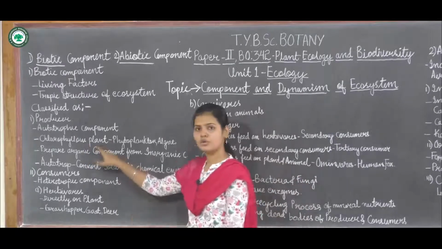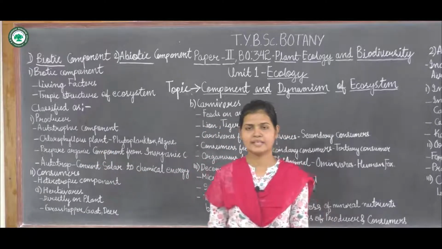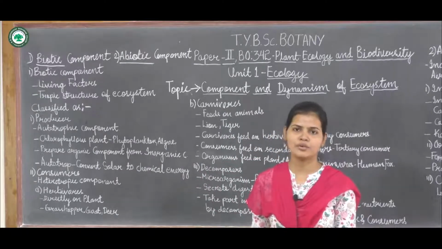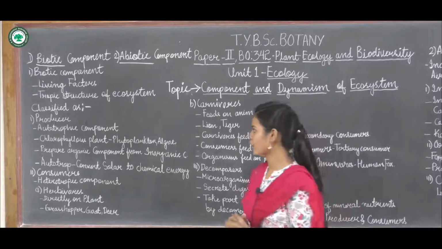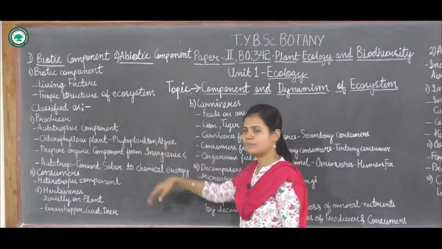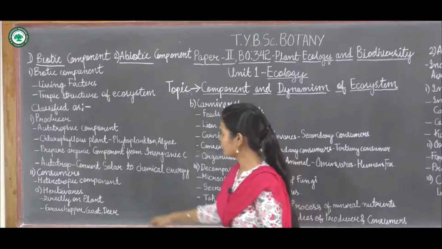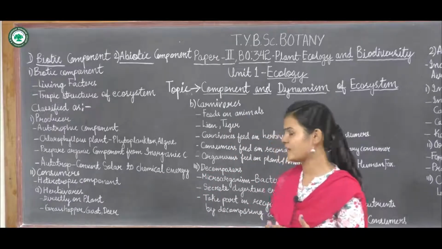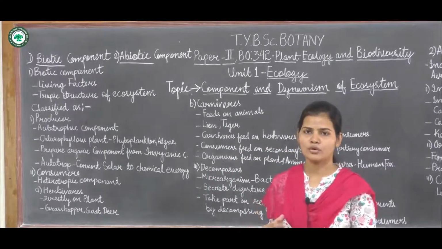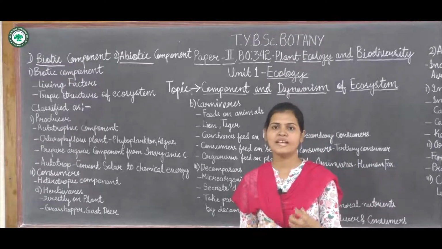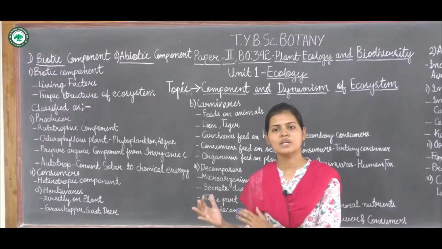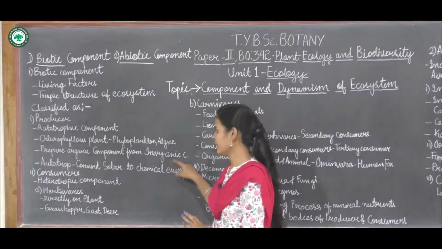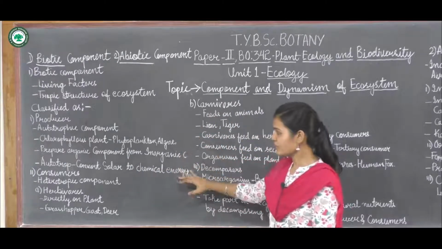So these are mostly chlorophyllous plants. They can be phytoplankton, algae, plants, pteridophytes, gymnosperms, angiosperms. All of these come under chlorophyllous plants, the plants containing chlorophyll. What they do is convert inorganic components into organic components. They take the inorganic component and convert it into an organic component. So this is about the producers.